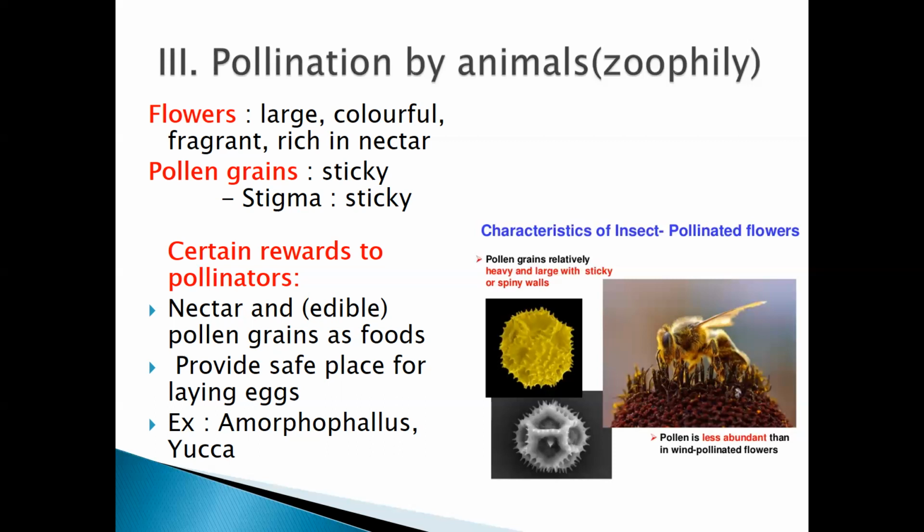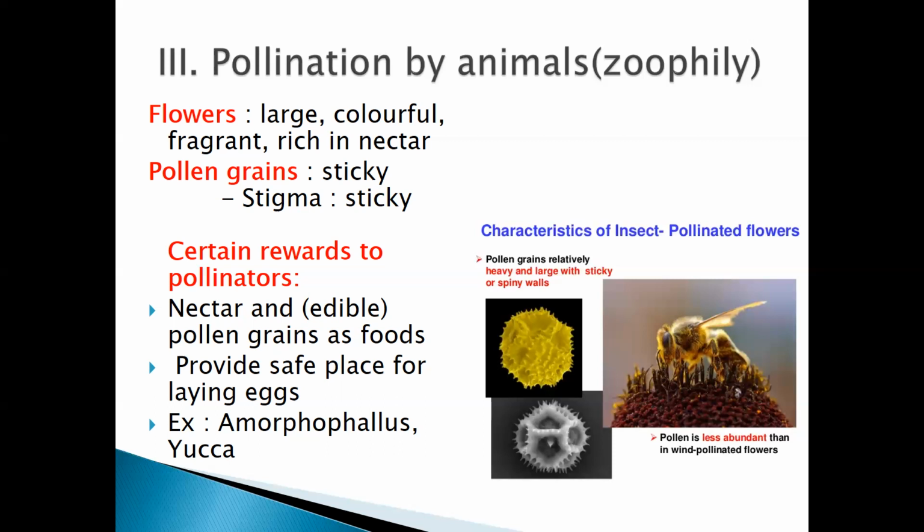Okay, so they are colorful and they are fragrant, they give a nice smell, so that the bees, the birds, the humans as well, the mammals can be attracted towards them. Now there are many flowers, for example jasmine, then the champak, and there are so many flowers which are fragrant. Those flowers even attract you people. That means those fragrances attract people. Also, they can attract the birds, the insects, the bees.